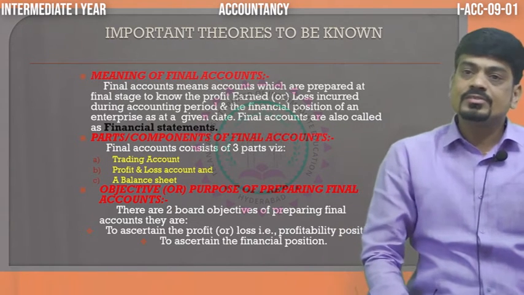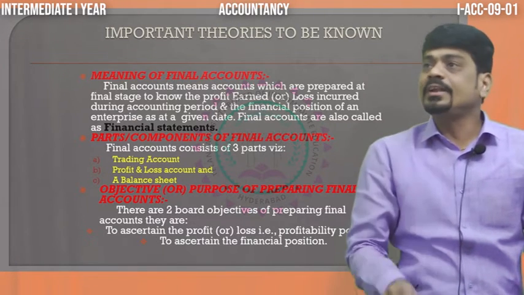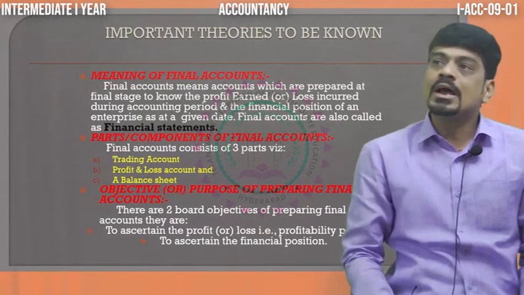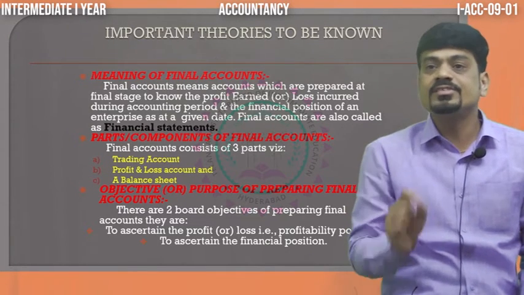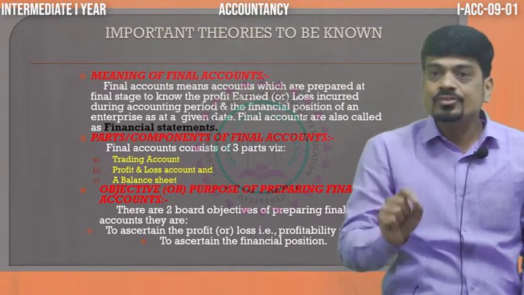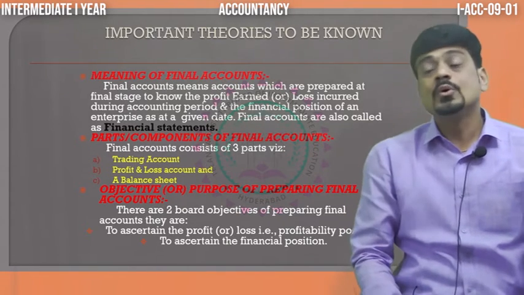So dear students, one more important point is trading account and profit and loss account. These two are accounts, and balance sheet is not an account, it is a statement. And why it is called a statement, this I am going to discuss with you all when I teach you balance sheet.